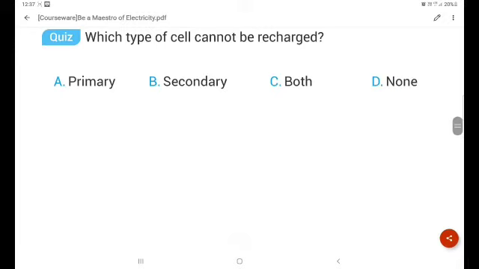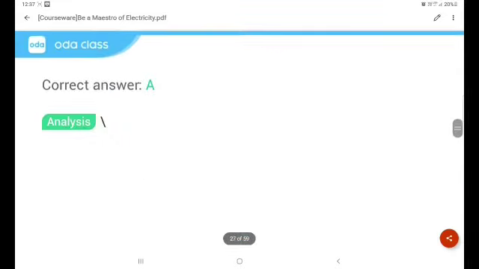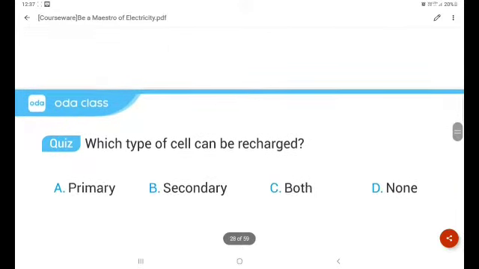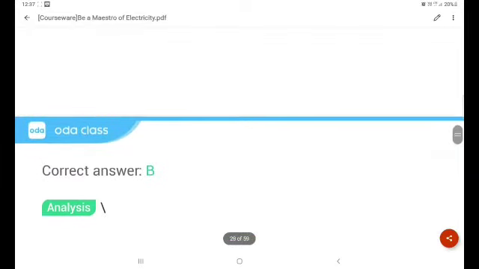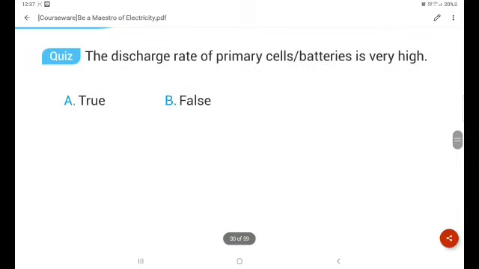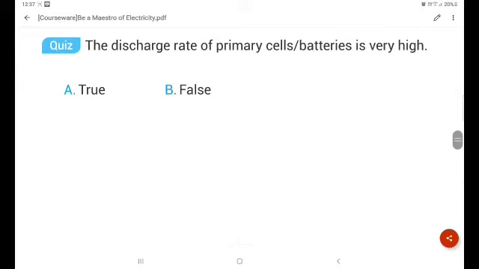Which type of cell cannot be recharged? That means we cannot put charge in it. That is primary, because we can't charge it, so it is primary. And the answer is A, that is primary. Which type of cell can be recharged? This is the same question, the answer is secondary. And the discharge rate of primary cell batteries is very high. Yes, that is true. Now let me move to the next slide.